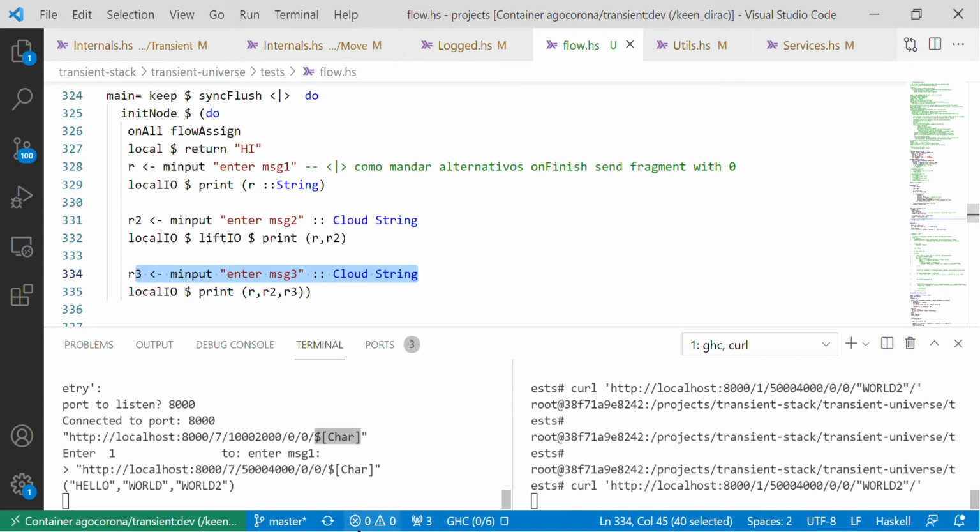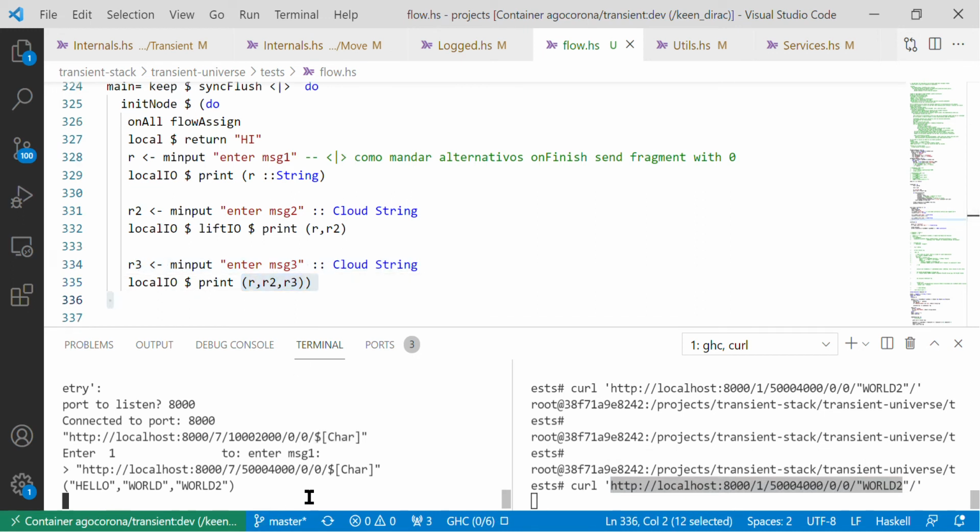At this point, it has the answers to the previous requests, hello and word, and just the continuation received the third parameter, which is word 2, and prints the result. That's how the executing state is recovered in this case, and this is something that I just managed to program successfully.